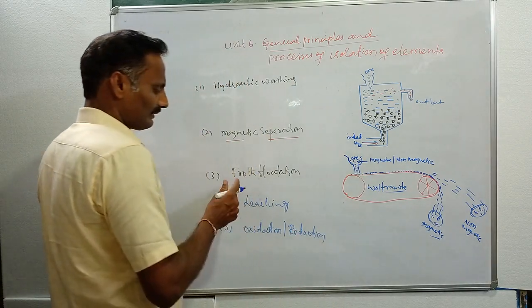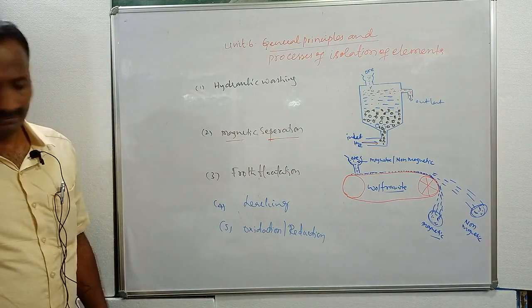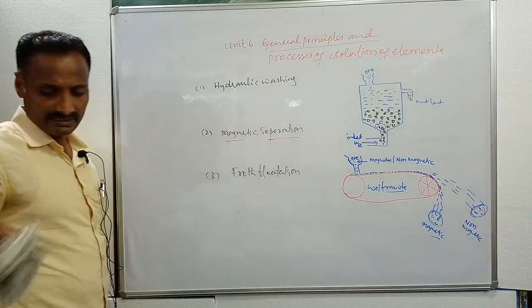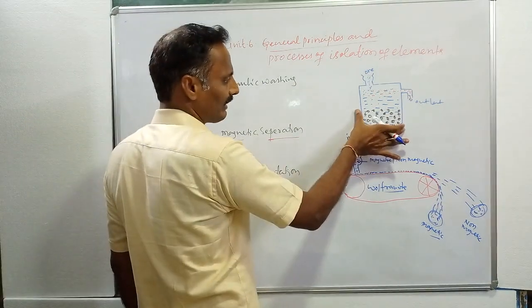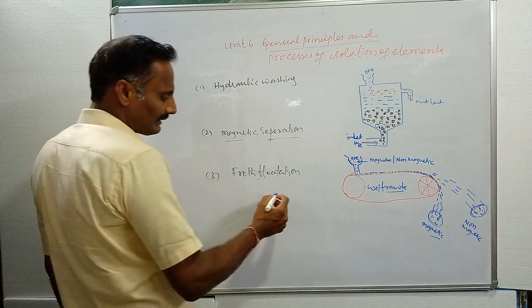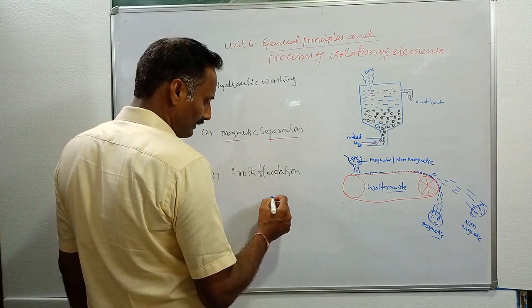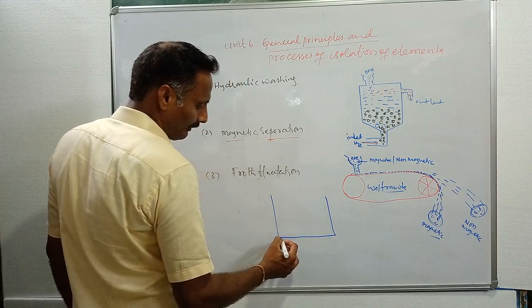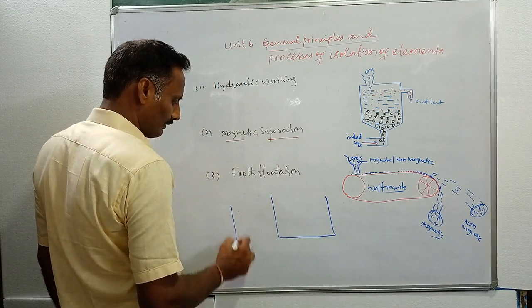Then the third one is called the froth flotation technique. So far, this was about the magnetic separation technique, and before that, about hydraulic washing. In the froth flotation technique, we use a steel tank here. This is a steel tank, and this is one more vessel.